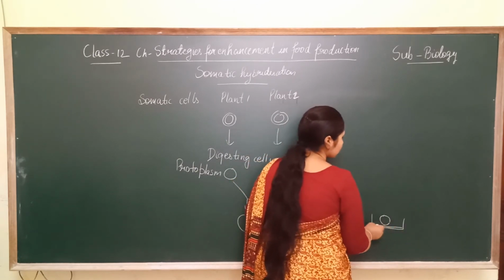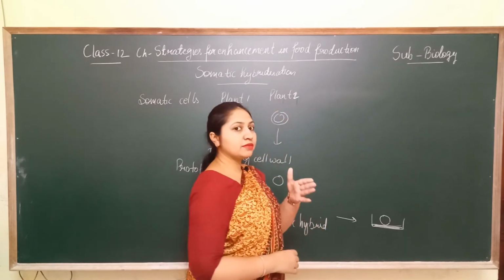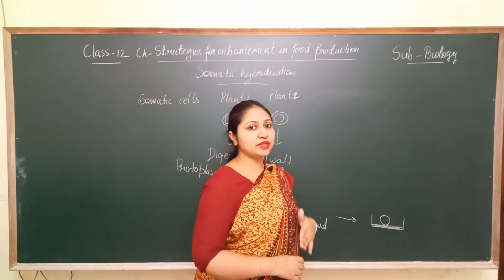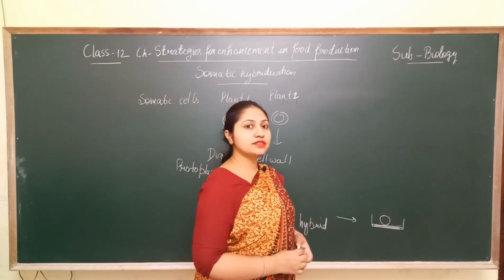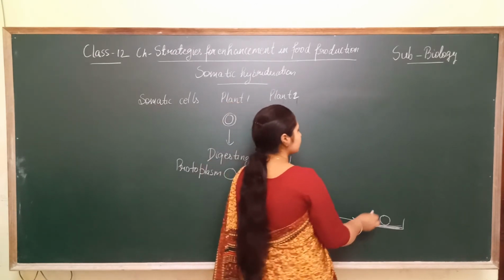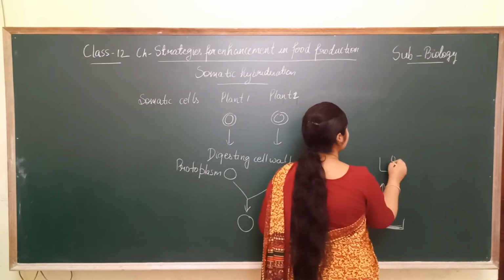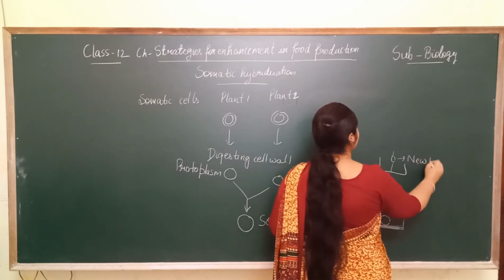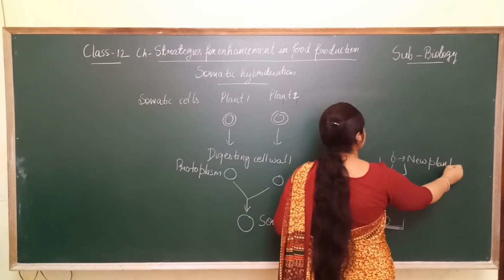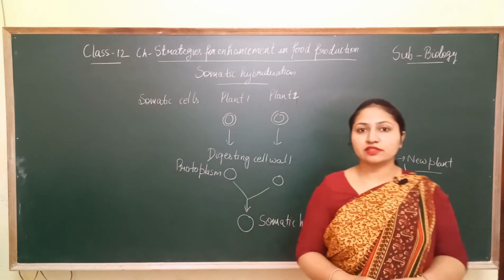Means it is grown in the medium containing the nutrients, minerals, growth regulators, amino acids. And then this somatic hybrid will form a new plant.